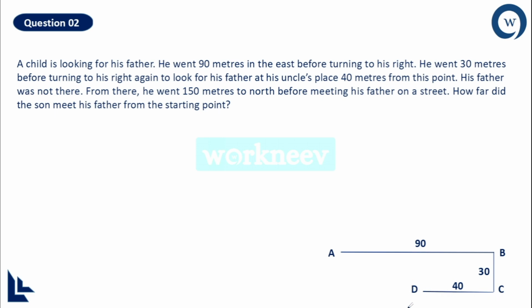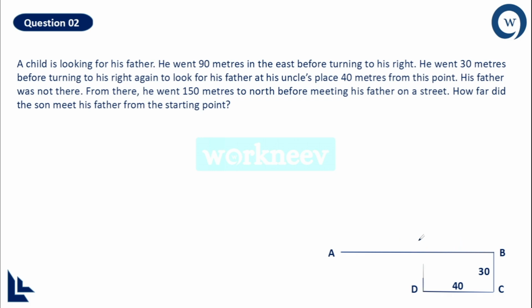And then his father was not there. Now from there he went 150 meters to the north before meeting his father on a street. That means right now he is standing at D. From this point he goes 150 meters to the north. And now if he goes on the north, and if you see from D to C it is 40 meters, right? And if he goes directly up, then wherever this line meets AB, that particular point will divide this 90 meters into two halves. Like the first half is 50 meters and the second half is 40 meters.